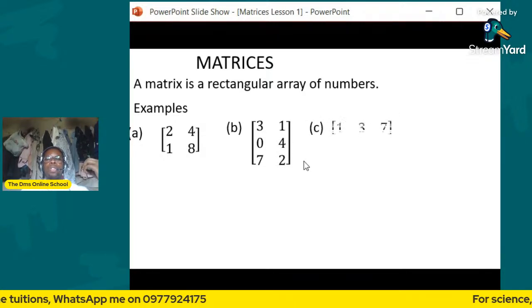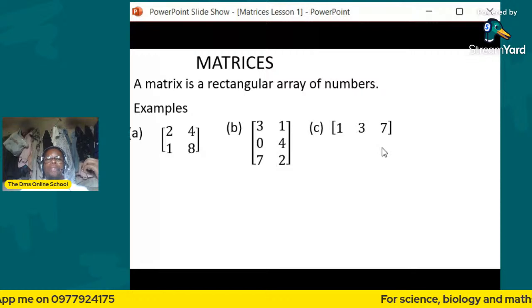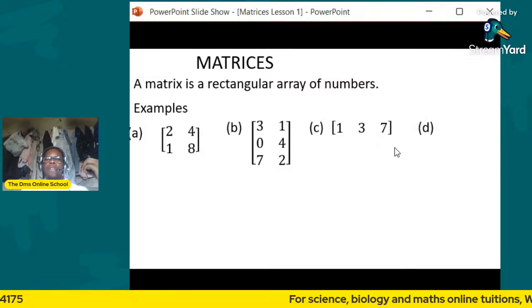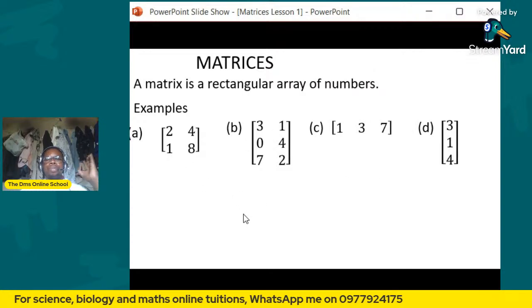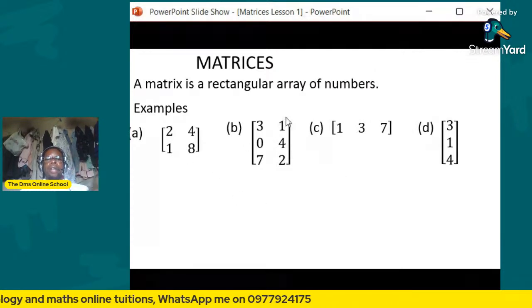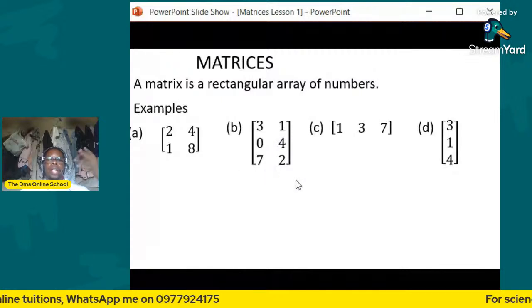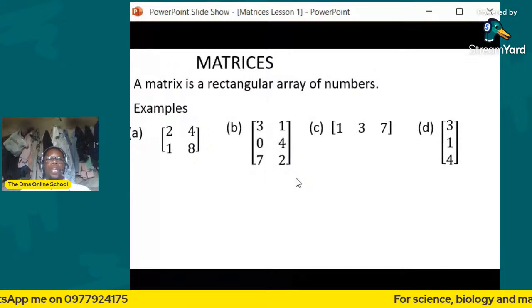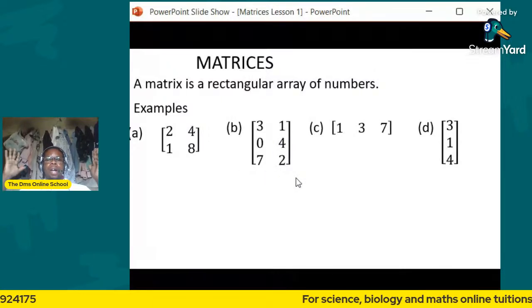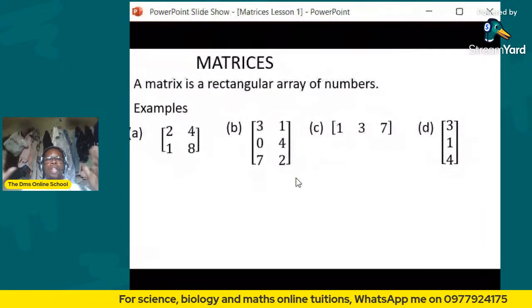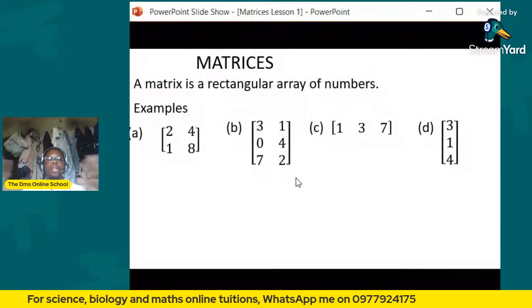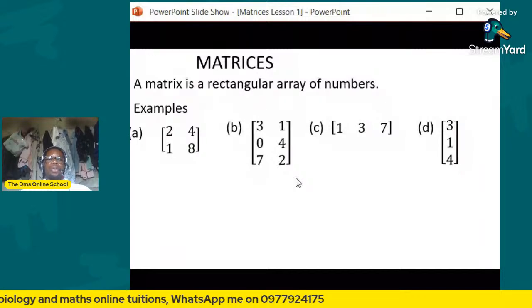Then we have this one here, 1 3 7, as a matrix, and then 3 1 4 as a matrix. Any rectangular arrangement of numbers can be said to be a matrix. When you arrange numbers in a rectangular way, you have come up with a matrix. You have a table of numbers, you have a matrix. That's what a matrix is all about.